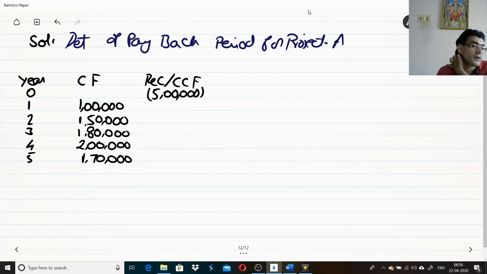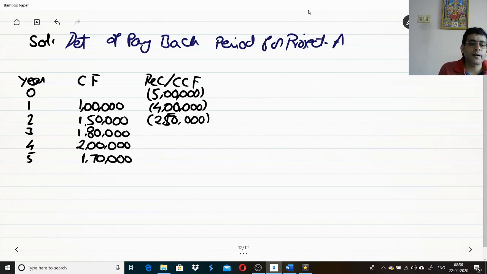Now what have we done? Recovered 1 lakh in the first year. That means by the end of the first year, my remaining recovery is 4 lakhs. In the second year, I recovered 1,50,000. That means I still need to recover 2,50,000. Clear again?